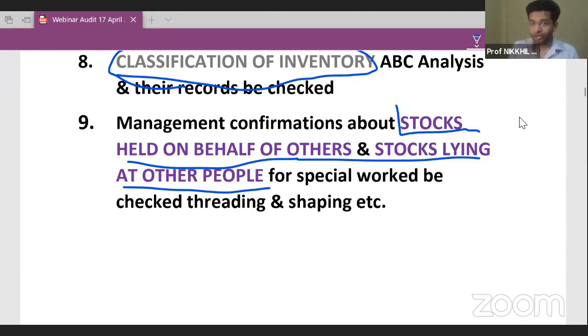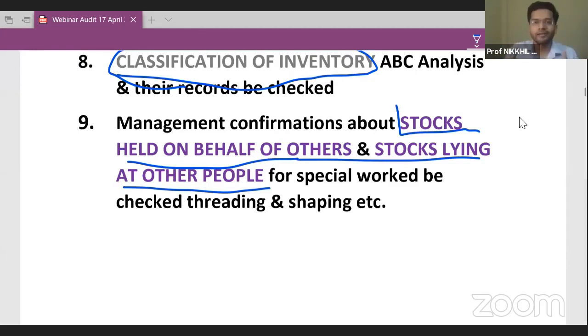Guys, if your company's stock is being held in some other place, you as an auditor are authorized to go to that third party location and get your product audited. You are authorized. Yes, that location is not your client, not the company which you are auditing, but still you can go over there and physically verify the stock. Similarly, when the stock is lying in your factory and it pertains to someone else, you need to call up that person and ask whether that product belongs to him or to the company, because you need to be sure. Company can lie to you about anything.